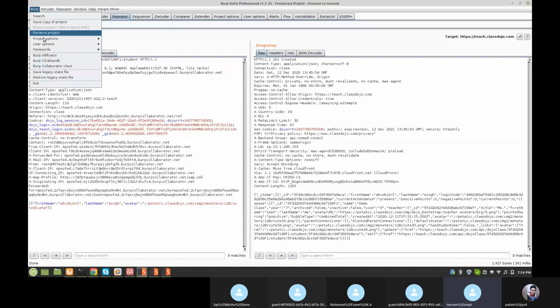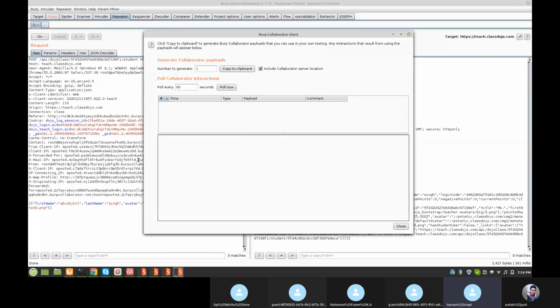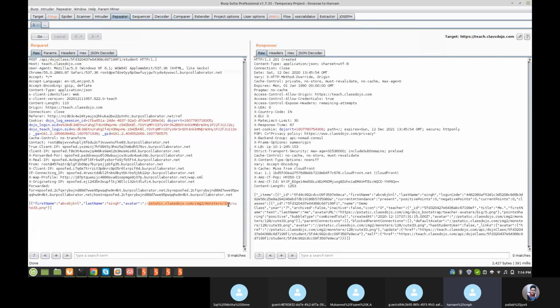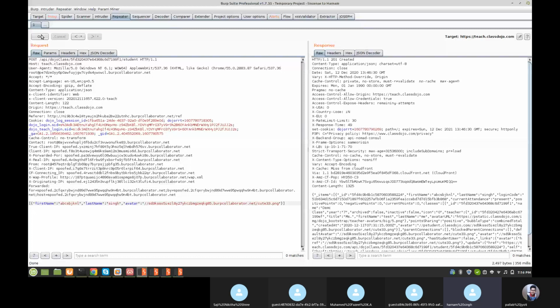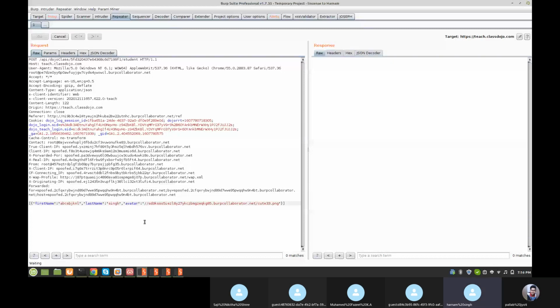Let's open your Burp and Burp Collaborator client. Copy the collaborator, and here remove this and paste it here. Let's check. Click three times. Let's open. Yeah, it can take some time, so wait till then.